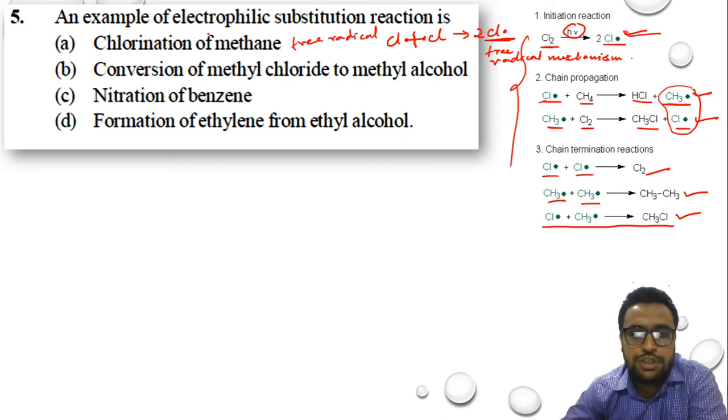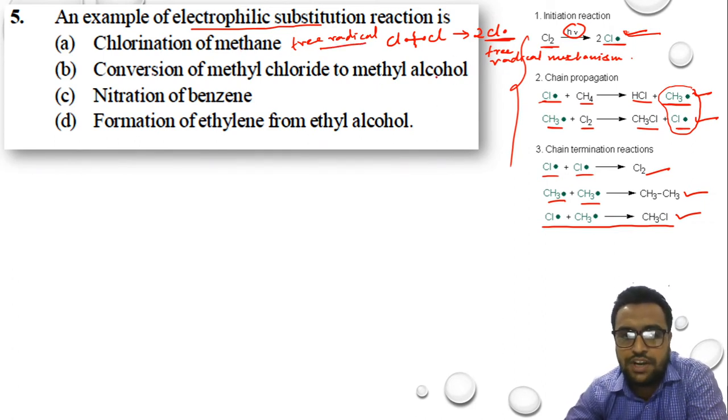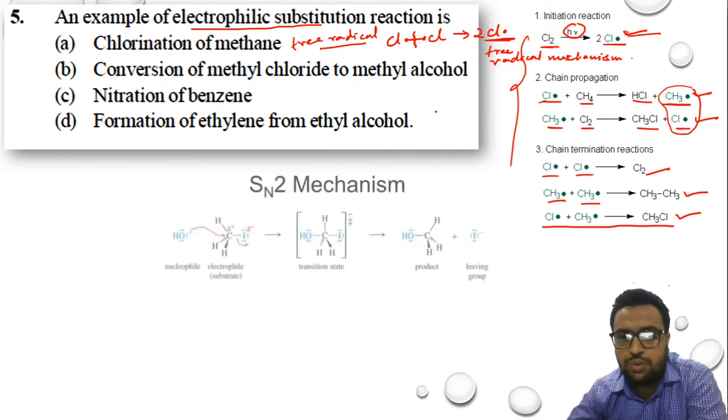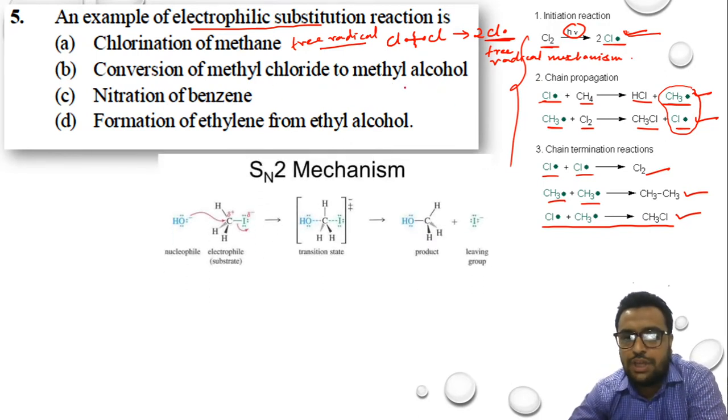That means it cannot be our option. They are asking what is an example of electrophilic substitution reaction. Chlorination of methane is a free radical mechanism. Now we'll move on towards the second, conversion of methyl chloride to methyl alcohol.